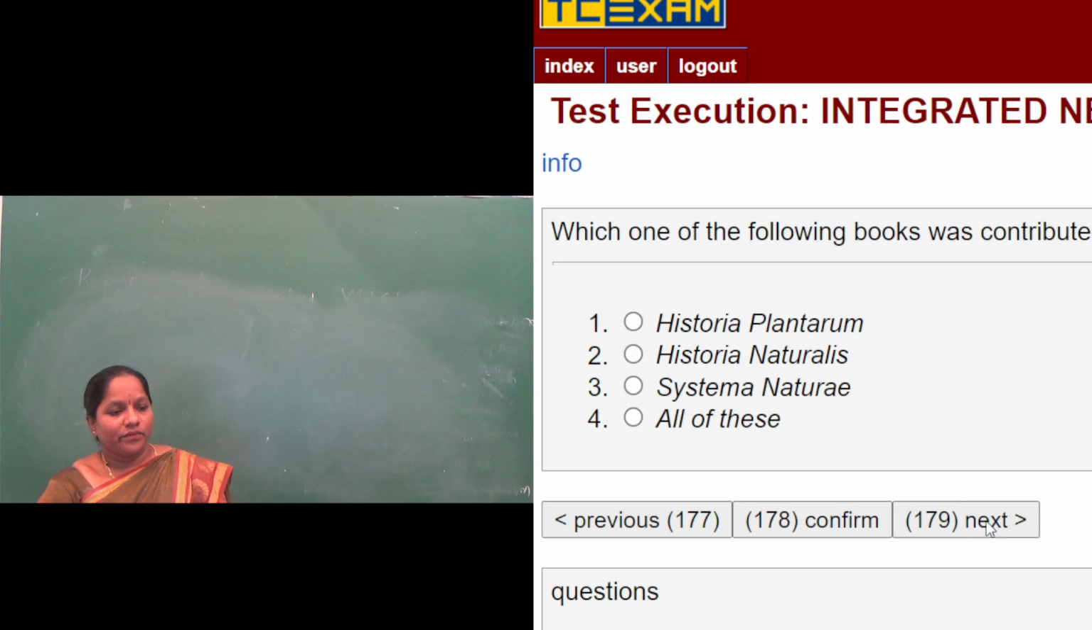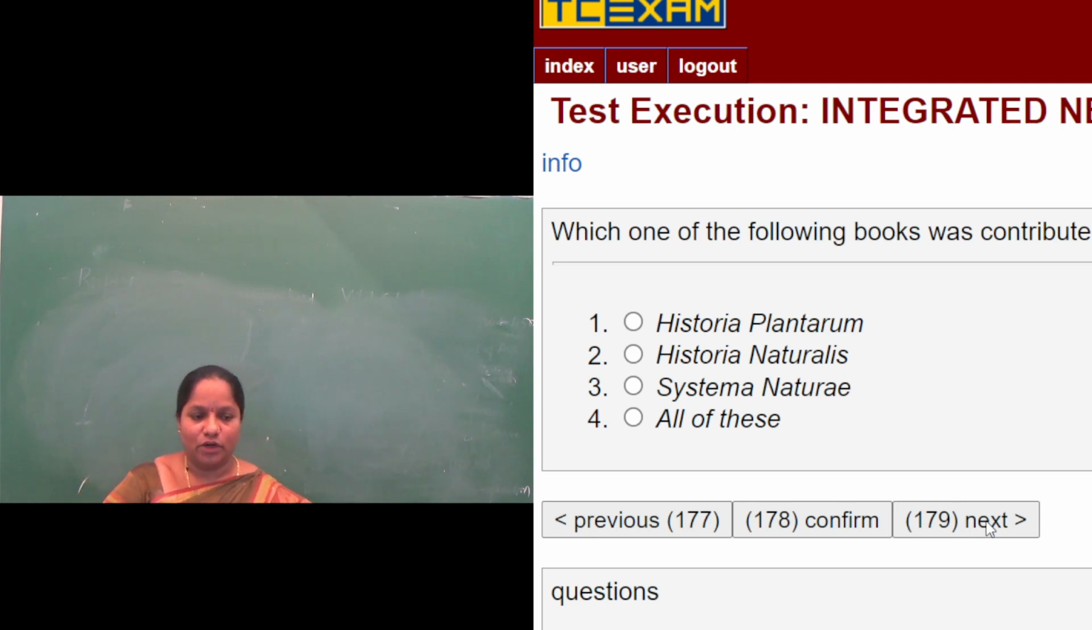Next one is, which one of the following books was contributed by Carolus Linnaeus? So Carolus Linnaeus, the father of taxonomy, wrote which book? The books they have given here: Historia Plantarum, Historia Naturalis, Systema Naturae, and all of this. Carolus Linnaeus wrote a book called Systema Naturae. So here the third option, Systema Naturae, is correct.